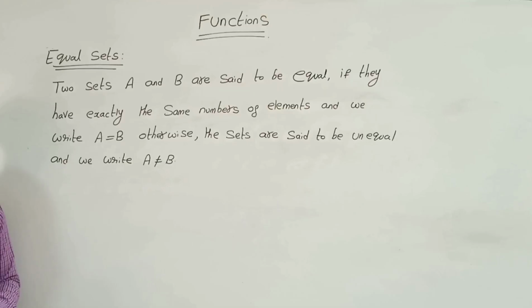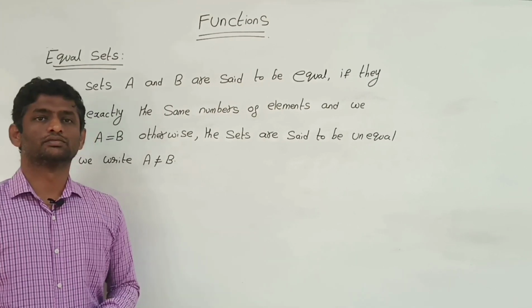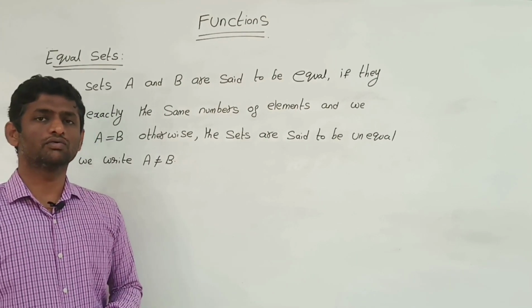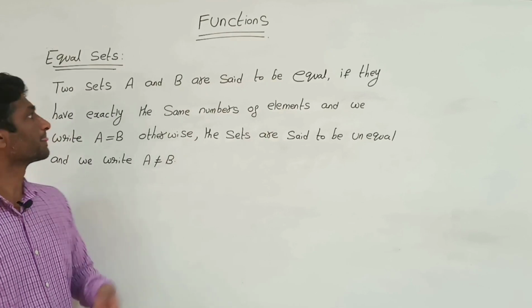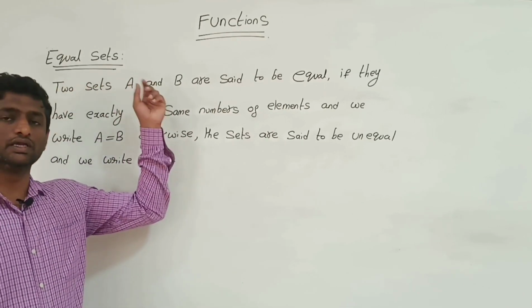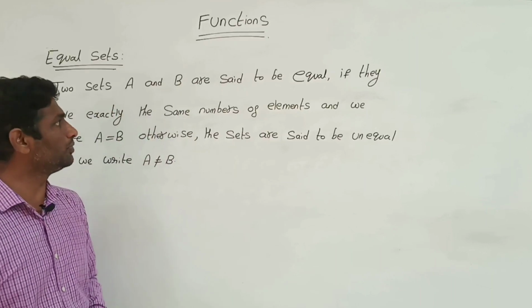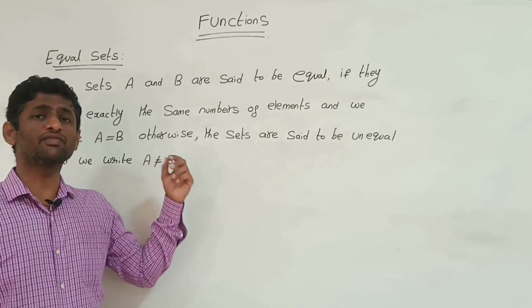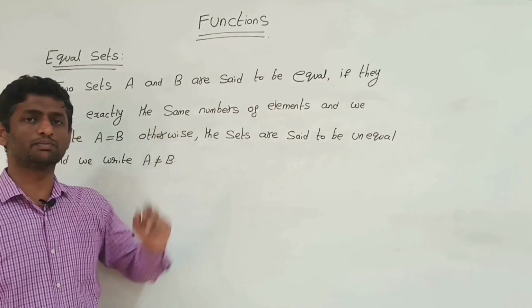Next, now we'll go for equal sets. Two sets A and B are said to be equal if they have the same elements present in them.